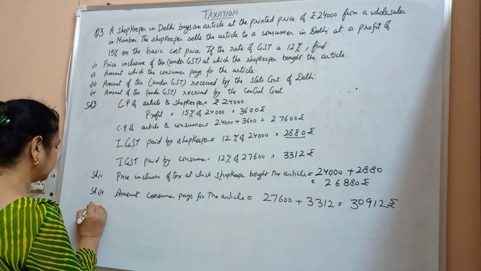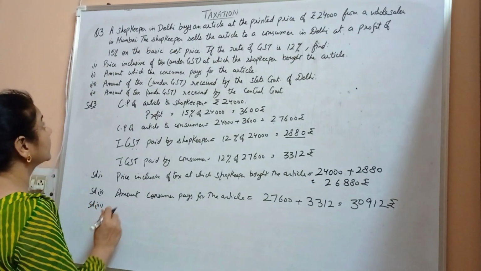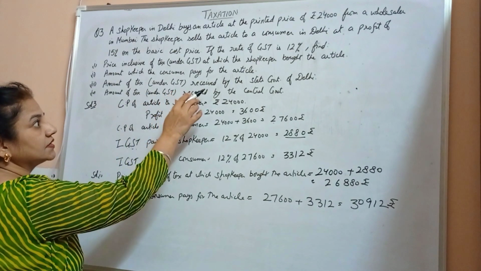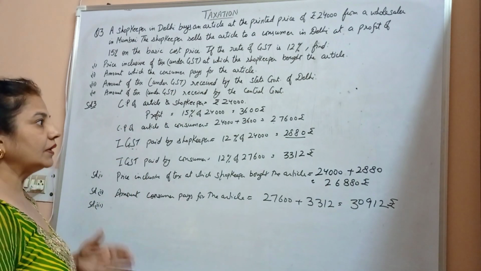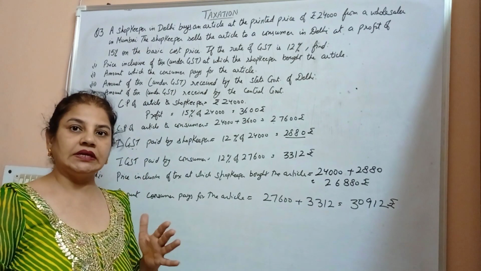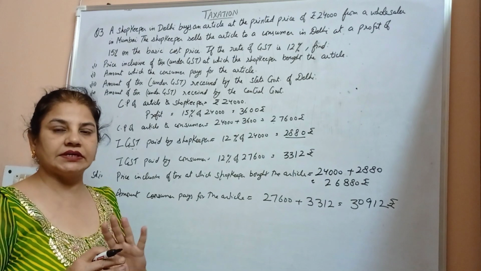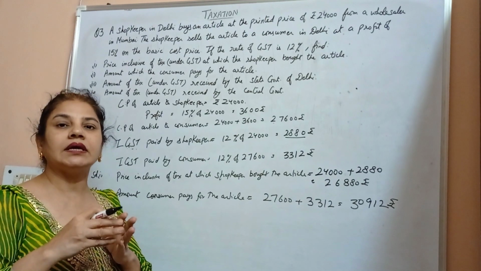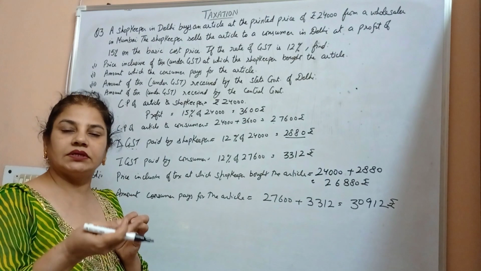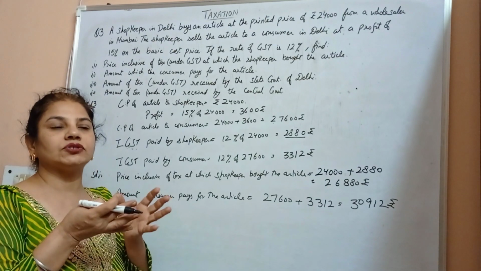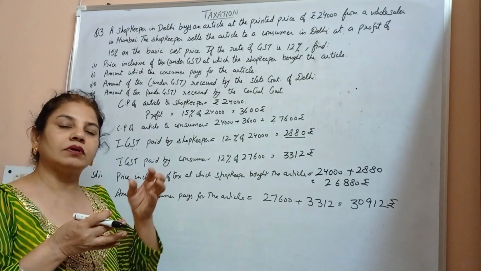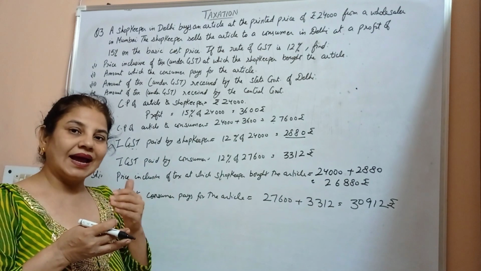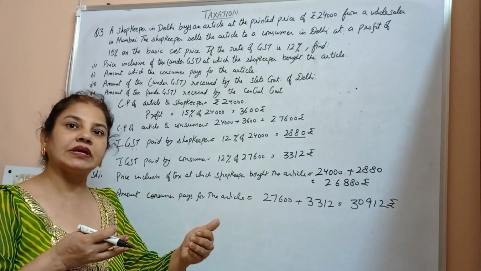Next, amount of tax under GST received by state government. Now in this case, a deal is already done between two states. Now the sale is done in Delhi itself, because the shopkeeper purchased the article from Mumbai and sold to the consumer in Delhi.